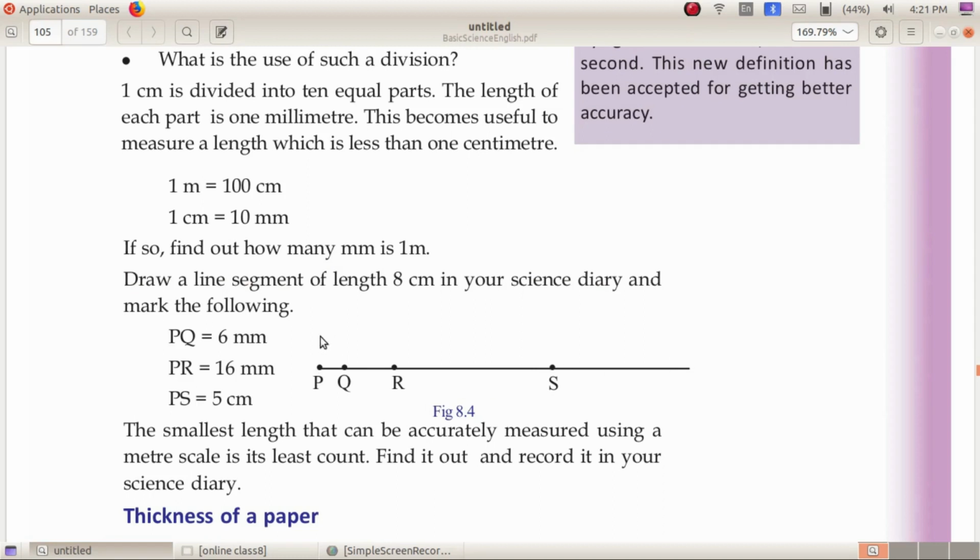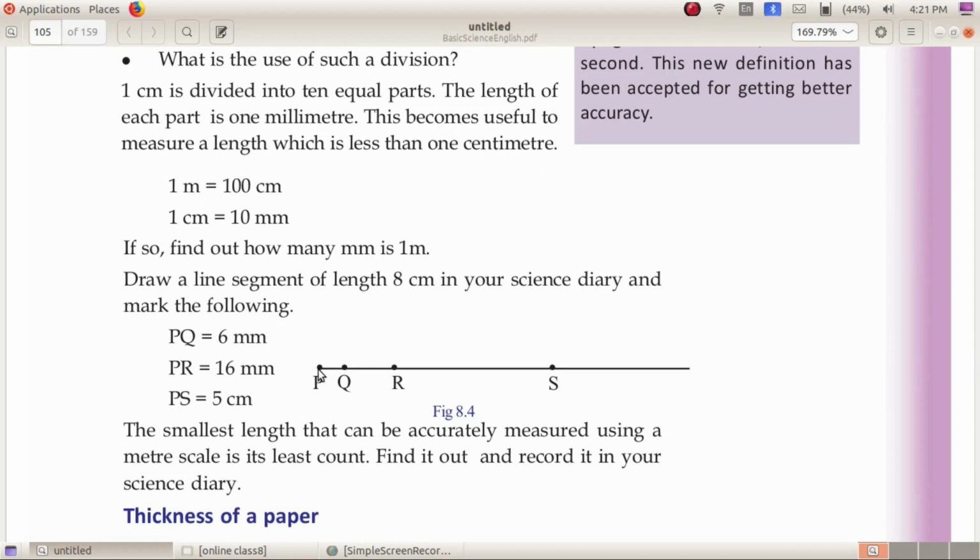From P to Q, you have to mark at a distance 6 millimeter. That is, from P at 6 millimeter, mark Q. And PR is equal to 16 millimeter, which means from P you have to take 16 millimeter distance and mark the point R. Now PS is equal to 5 centimeter.